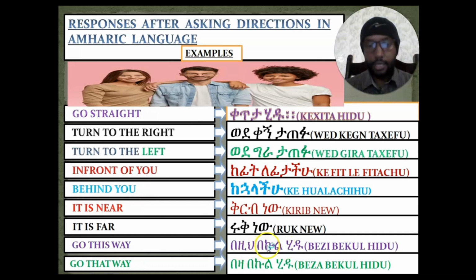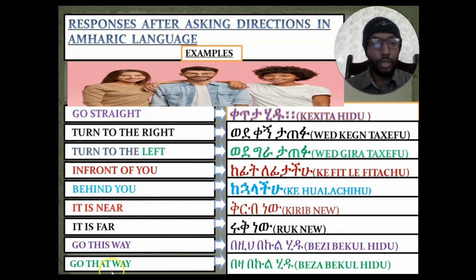በዚህ በኩል means this way. Okay? ሂዱ means go. So በዚህ በኩል ሂዱ means go this way to two or more than two persons. In order to say go this way for two or more than two persons, we'll say what? በዚህ በኩል ሂዱ.